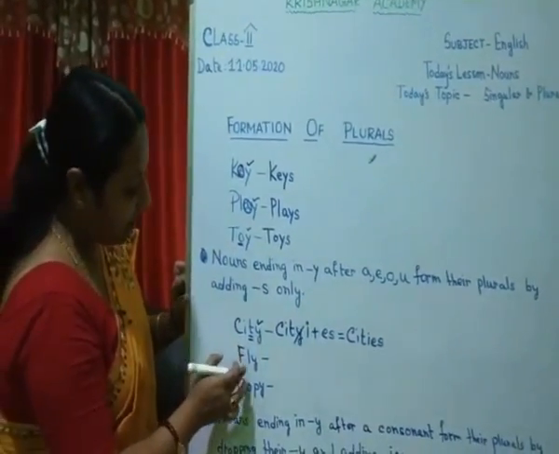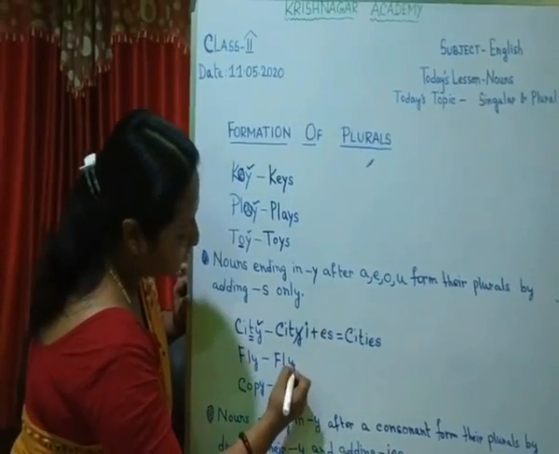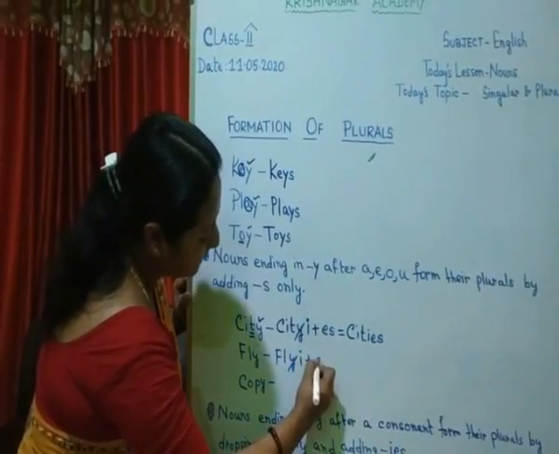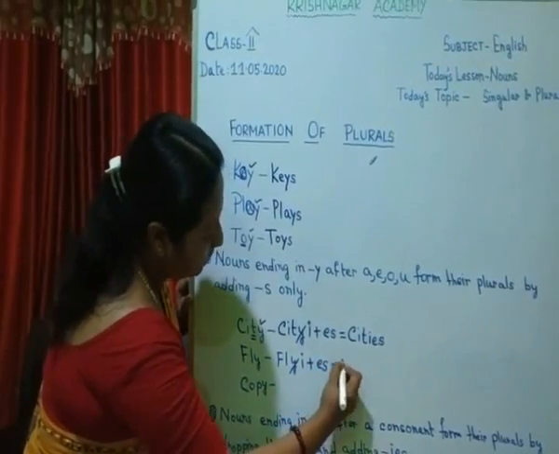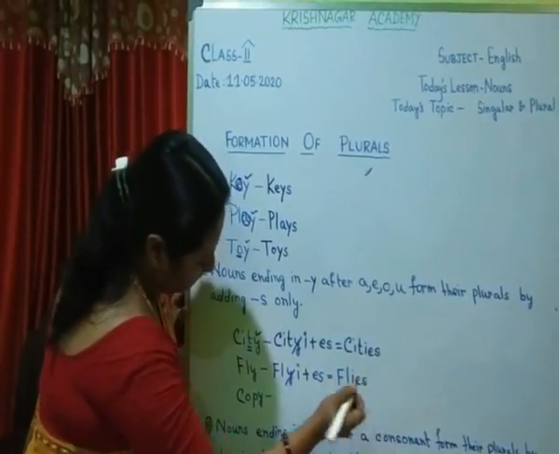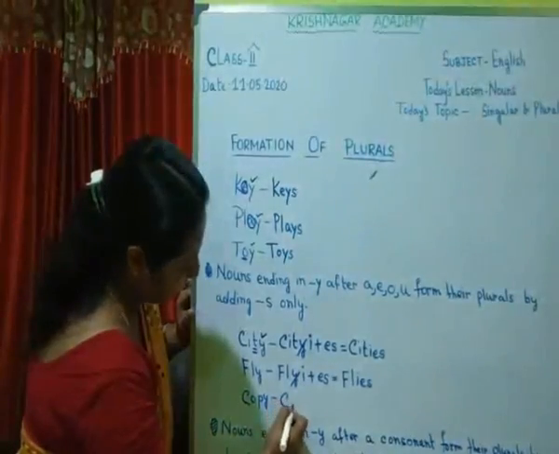Similarly, for fly, here also, to make it plural, we have to drop the Y and write I and add es to it to make it plural. So fly will become flies. For copy also, here the same thing will happen.